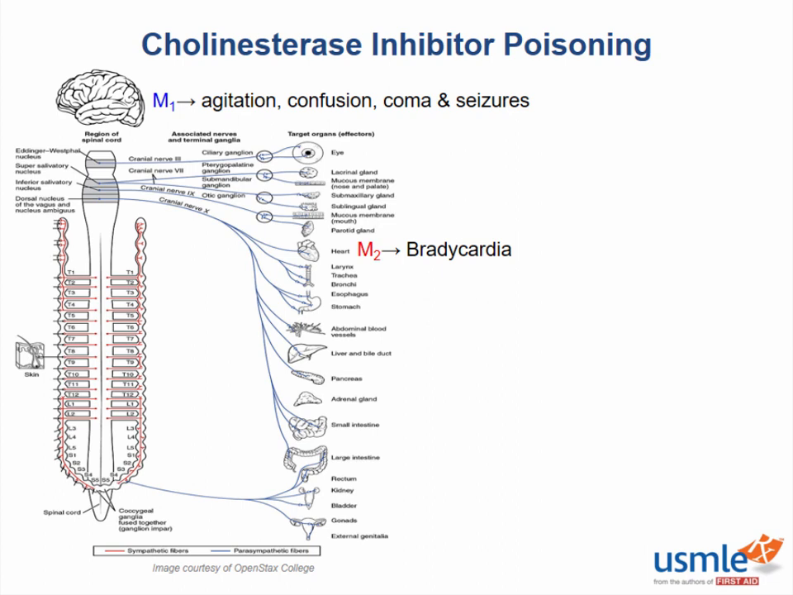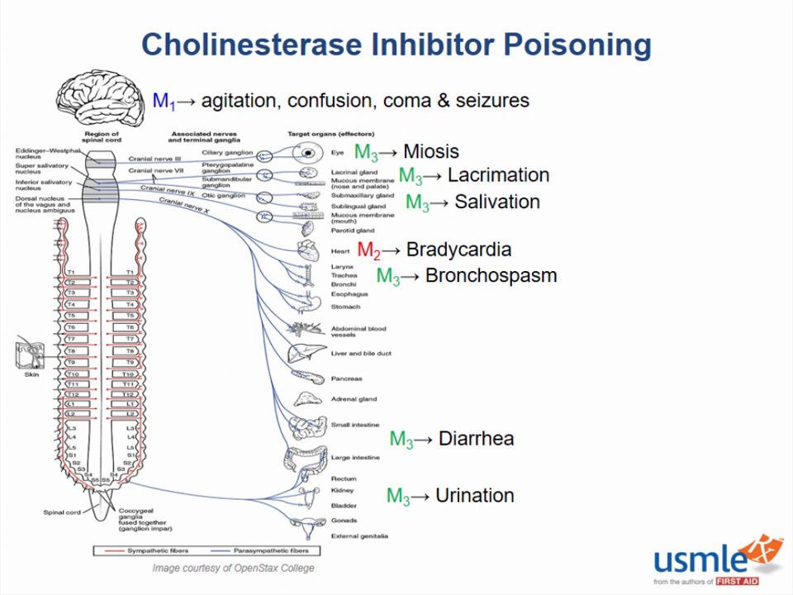Looking at the rest of the body, stimulation of M3 receptors on the pupillary sphincter muscle, bronchioles, intestine, and bladder results in smooth muscle contraction, which presents with miosis, bronchospasm, diarrhea, and urination. What does stimulation of M3 receptors on exocrine glands such as the lacrimal and salivary glands lead to? Well, it leads to lacrimation and salivation.